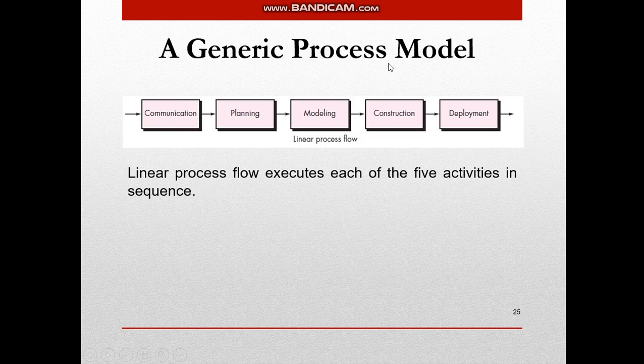See, a generic process model always has these 5 stages, that is communication, planning, modeling, construction, and deployment. But there are different types of process flows which are available. For example, the first one is the linear process flow. It executes each of these 5 activities in sequence. Yani first communication hoga, फिर planning hoga, modeling, construction, and deployment. That's it. There is no break in the chain.